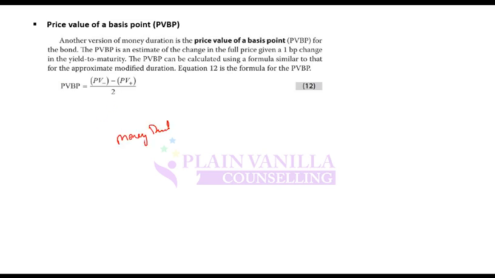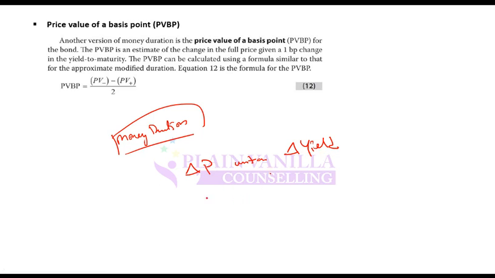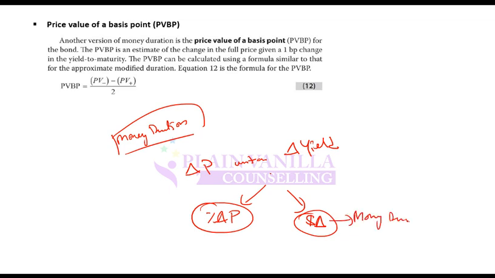Money duration is simply the change in price with respect to the change in yield. If yield changes, how much does the price change? That is money duration: how much the price changes in absolute value, in currency value, in dollar value. So if I ask how much the price will change if yield changes, you can quote it in two terms. Either you quote how much the price will change in percentage terms, or in dollar terms. If you say the percentage, this is duration. If you say the dollar amount, this is money duration.